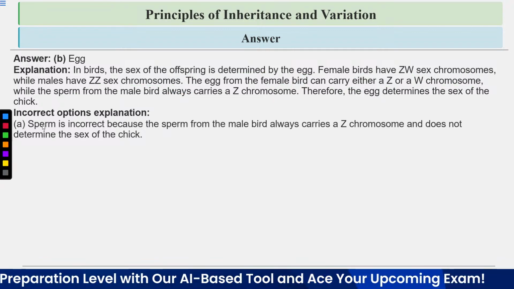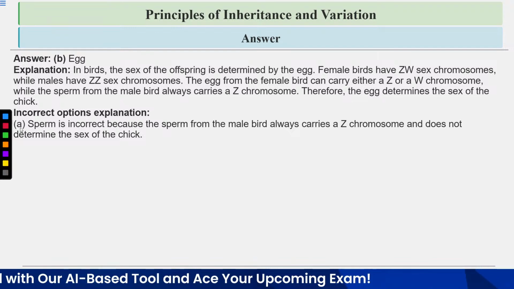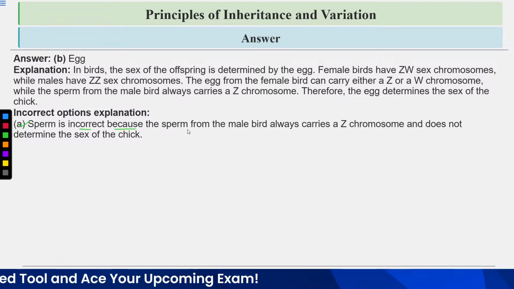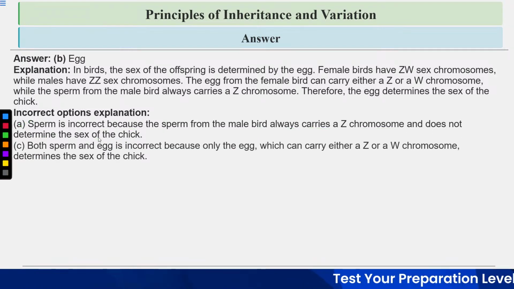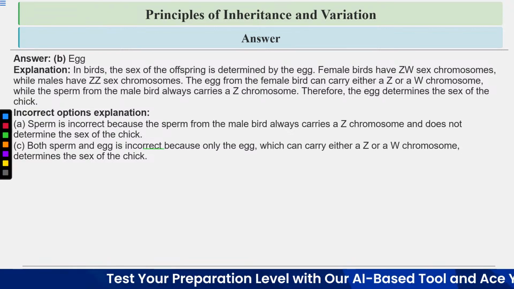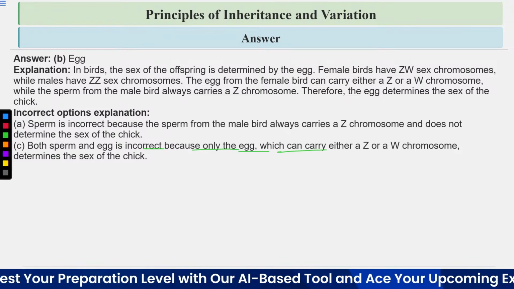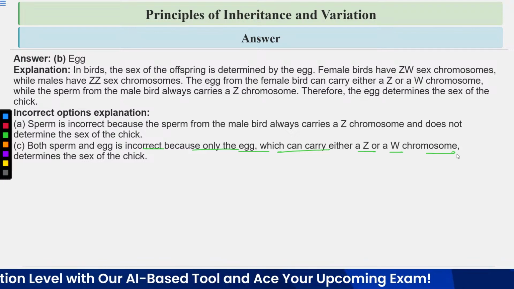Let's have a look at the explanation of the incorrect options. Option A, sperm, is incorrect because the sperm from the male bird always carries a Z chromosome and does not determine the sex of the chick. Option C, both sperm and egg, is incorrect because only the egg, which can carry either a Z or W chromosome, determines the sex of the chick.